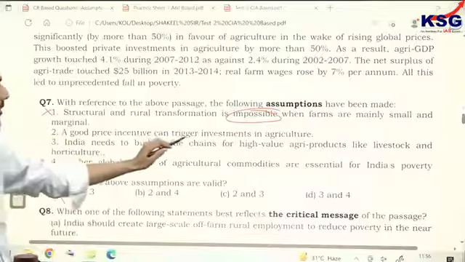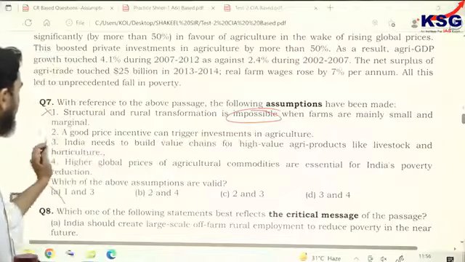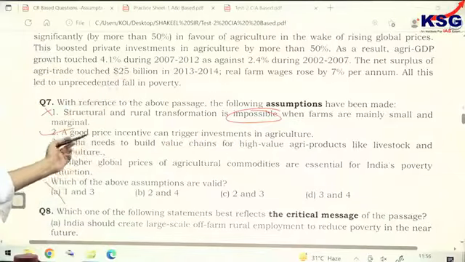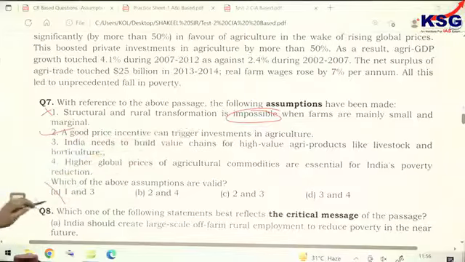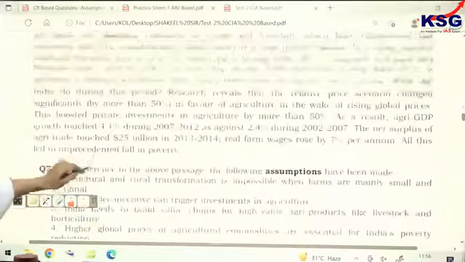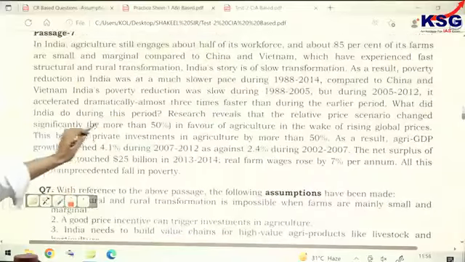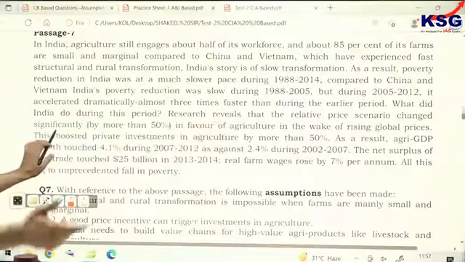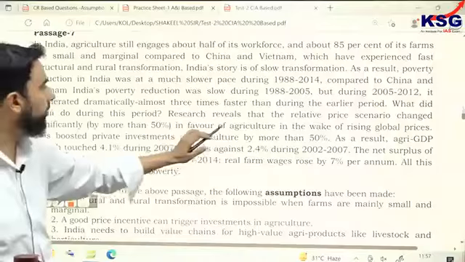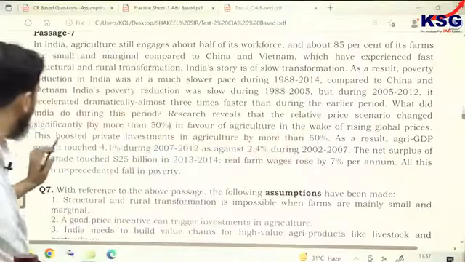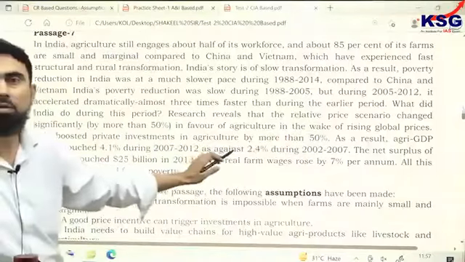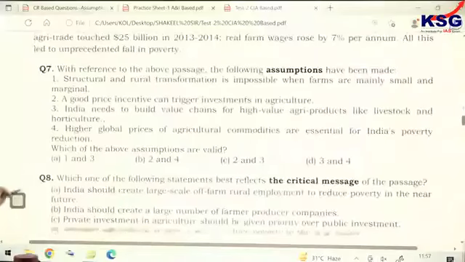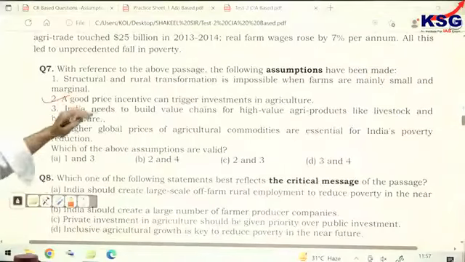Second says a good price incentive can trigger investment in agriculture. Absolutely correct, and I think nobody will have any issue. It is given in the passage. From this example, what did India do during this period? It says research revealed that the relative price scenario changed significantly, by more than 50, in favor of agriculture in the wake of rising global prices. This boosted private investment. So for the second, you have the data present, and hence you can assume it.